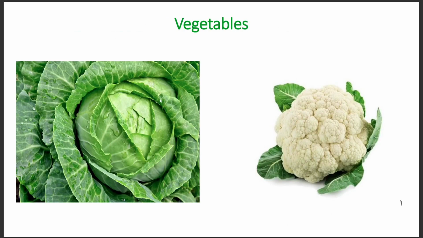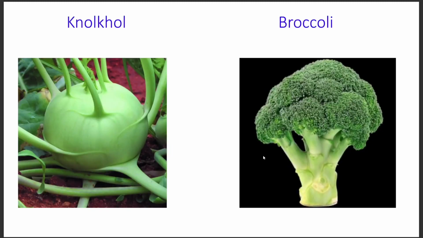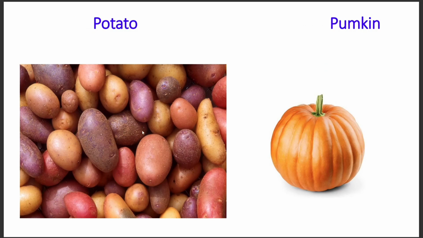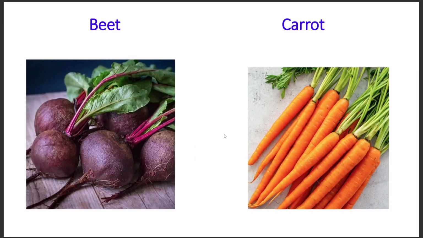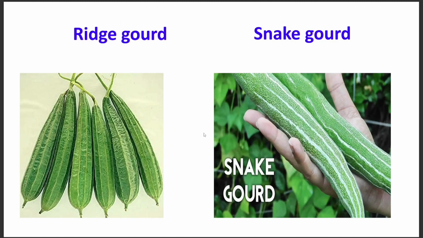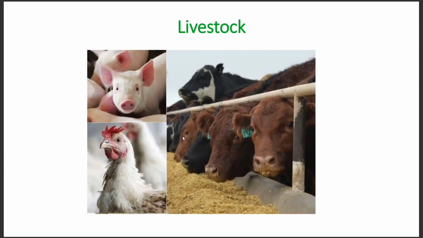After that we have some vegetables. Mainly this is known as cabbage. This is cauliflower. Then we have knol khol and broccoli. We have potato. They are of many colors according to their pigments. And we have pumpkin. This is a vegetable, and this is also a vegetable. Mainly this is part of horticulture. Then we have beet, carrot. We have ridge gourd and snake gourd.